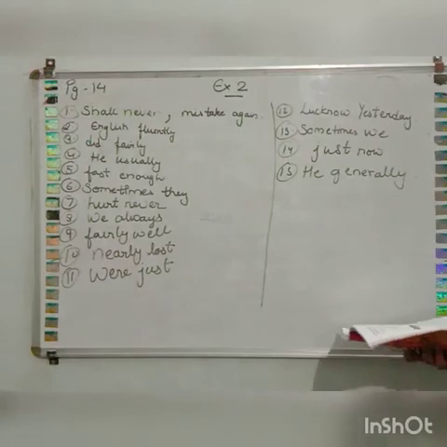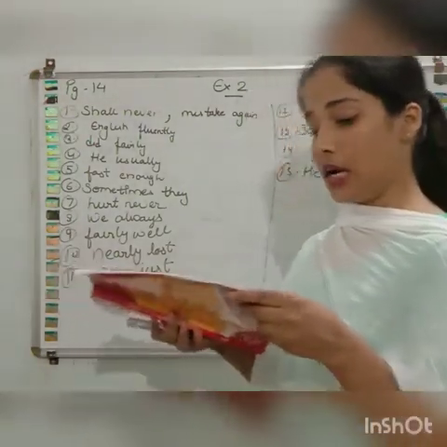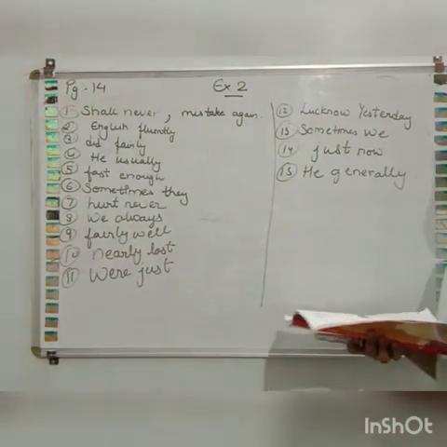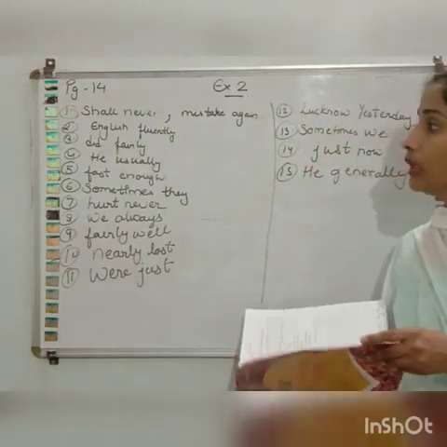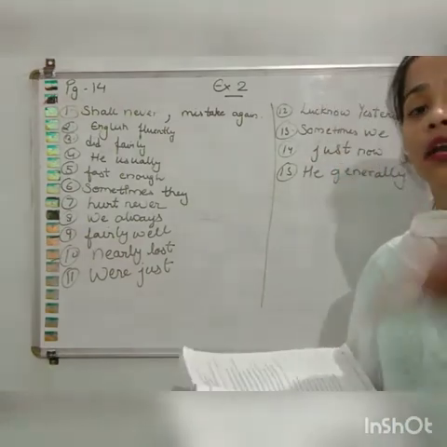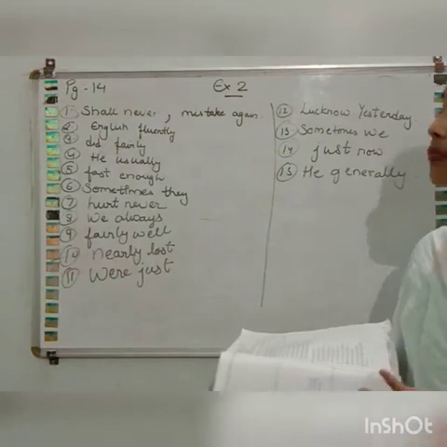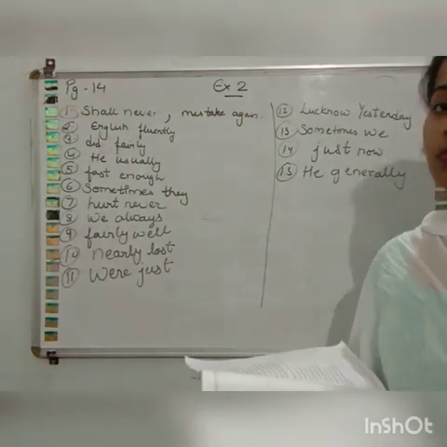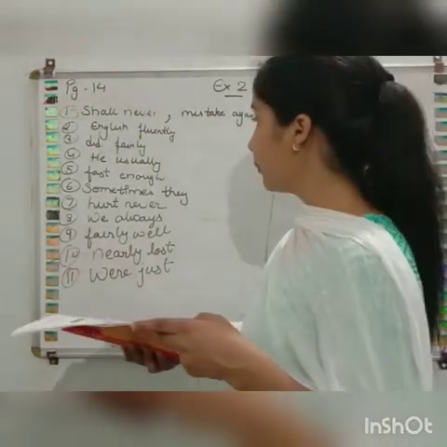So we will write: he usually comes home late at night. So in these sentences we have to place the adverb in the correct position. Some adverbs are adverbs of manner, some are adverbs of frequency, some adverbs of time. So we have to place the adverb in a proper order.